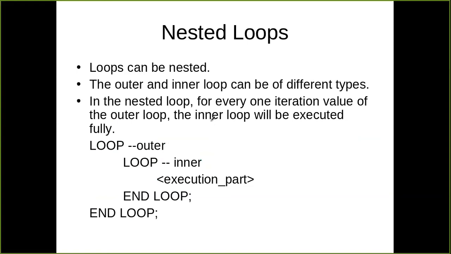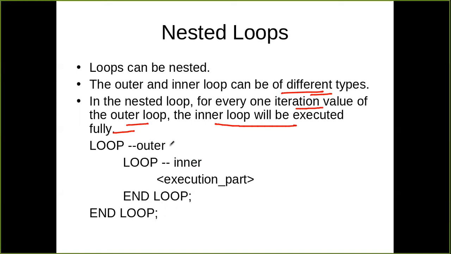Then we have nested loops also. Loops can be nested. Outer and inner loop can be of different types also. For example, outer loop can be for loop, inner loop can be while loop, or vice versa. So in the nested loop, for every one iteration value of the outer loop, inner loop will be executed fully. So that is how this works.